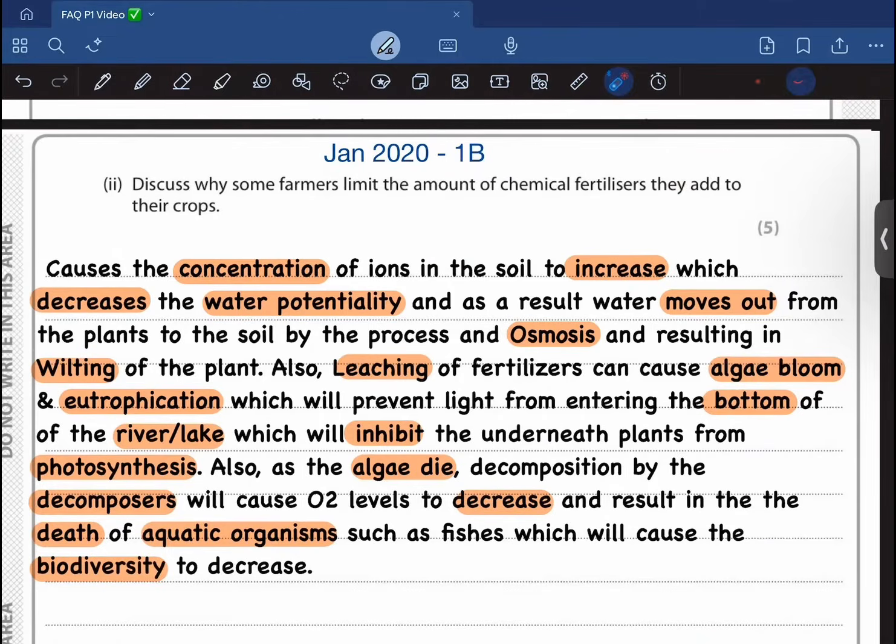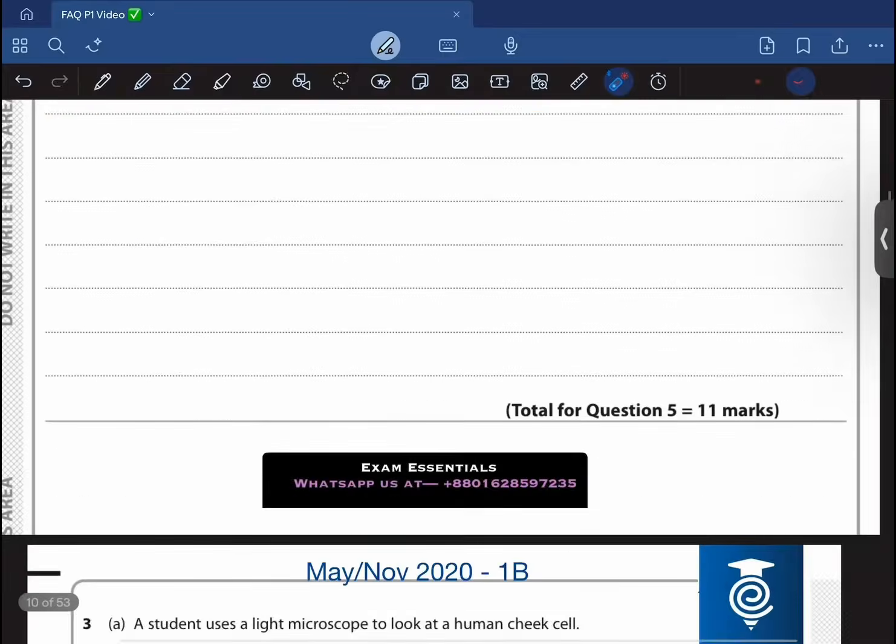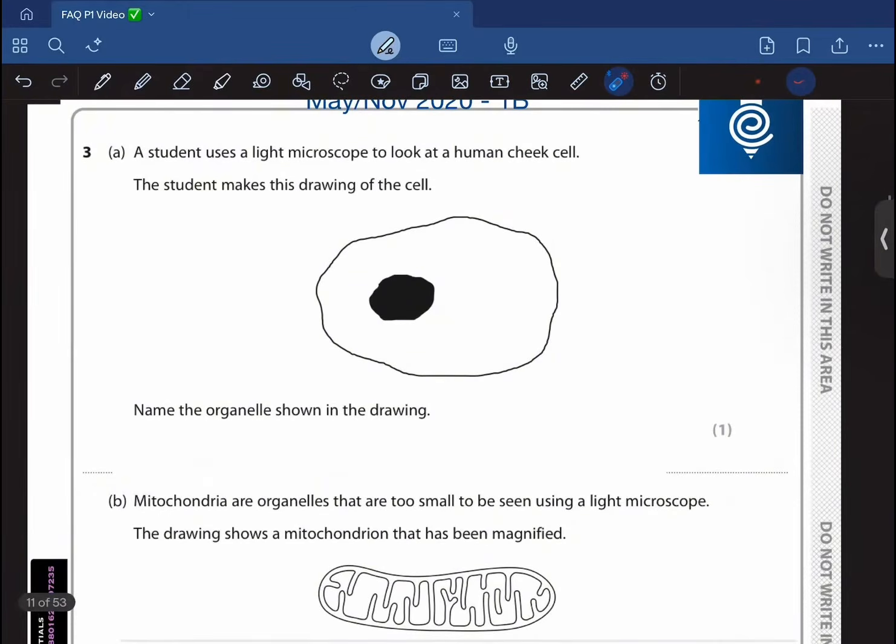All right, moving on to the next question. A student uses the light microscope to look at a human cheek cell. The student makes this drawing of the cell. Okay, this is the drawing. Name the organelle shown in this drawing. So this is going to be a nucleus.